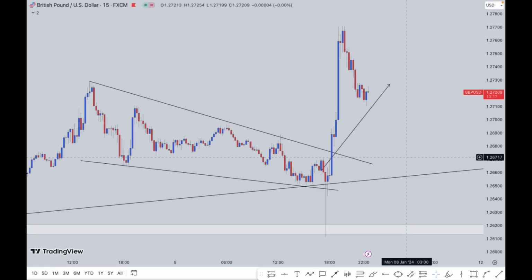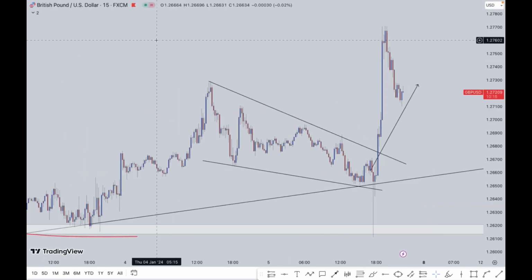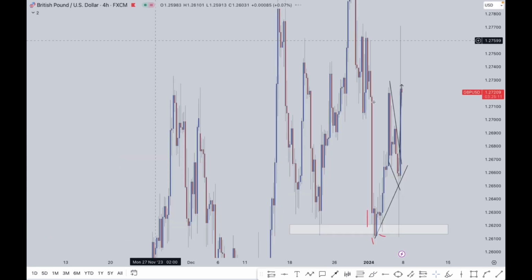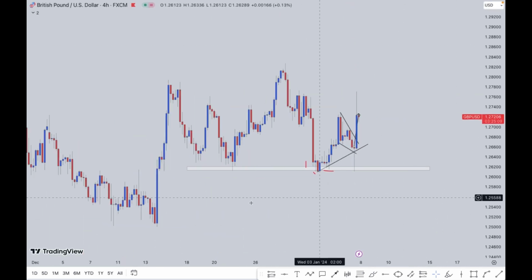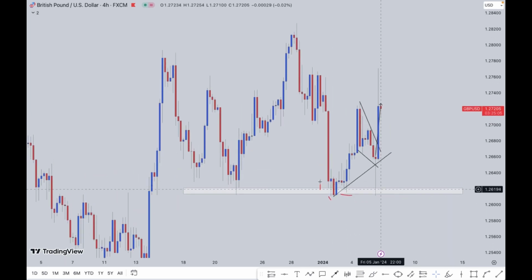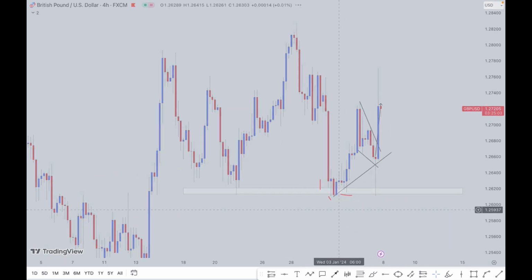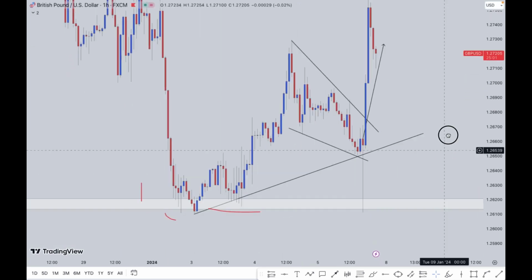Let's take a look at GBP USD as well. So I analyzed this one as well, and what did I say about this? I was like, this is a support. We had a support. We had this left shoulder, head, and right shoulder right here on the 1H, right? This is what I said.